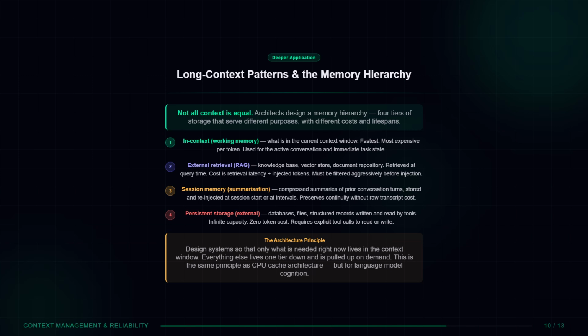The architectural principle is this: design systems so that only what is needed right now lives in the context window. Everything else lives 1 tier down and is pulled up on demand. This is the same principle as CPU cache architecture, applied to language model cognition.